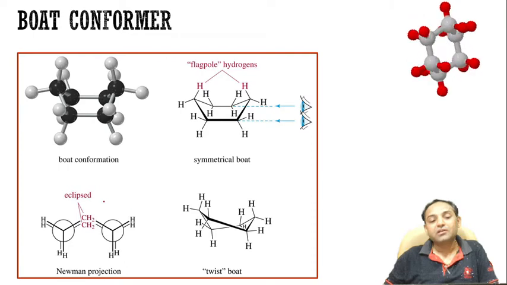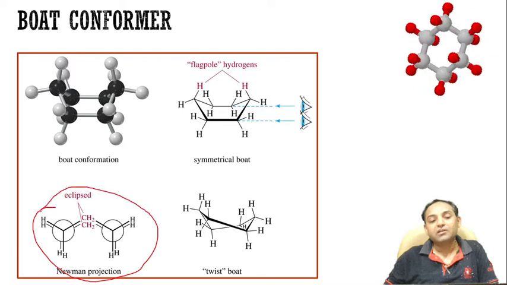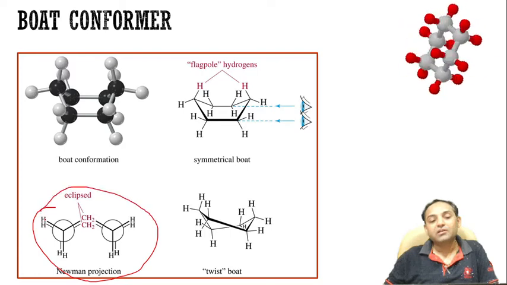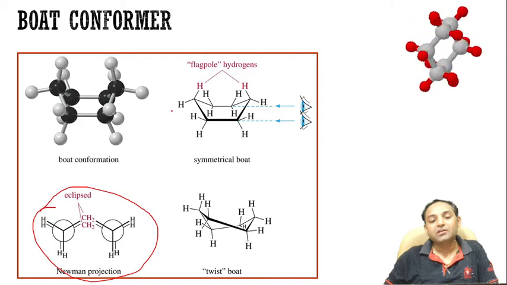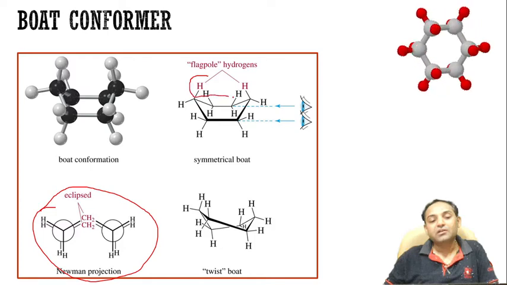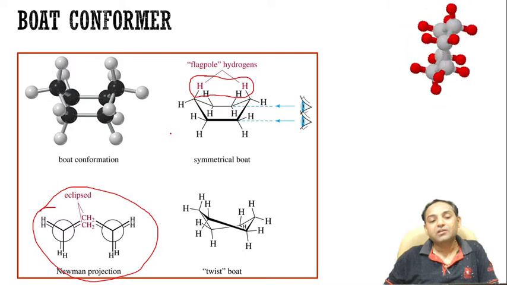Next is the boat conformer. So in the boat conformer, what happens? All hydrogens are in eclipsed form. As you know, eclipsed is a less stable form compared to staggered, and another reason for the instability of the boat conformer is the interaction between the flagpole hydrogens. Due to that, the boat conformer is a less stable form.